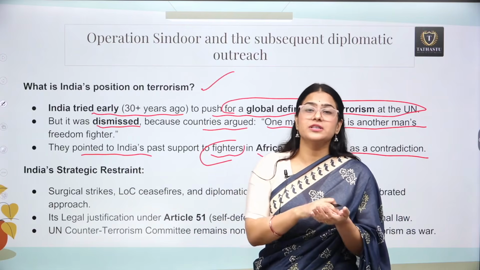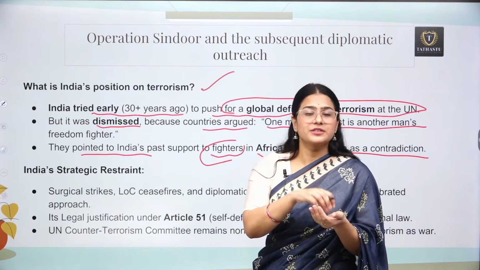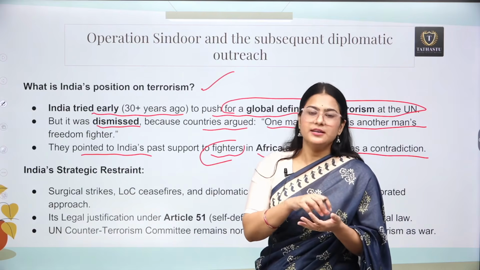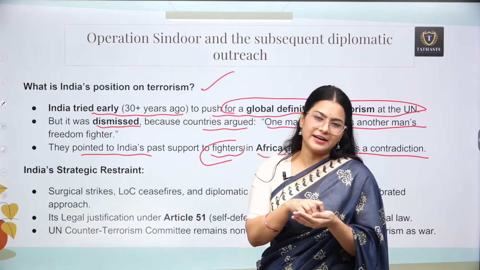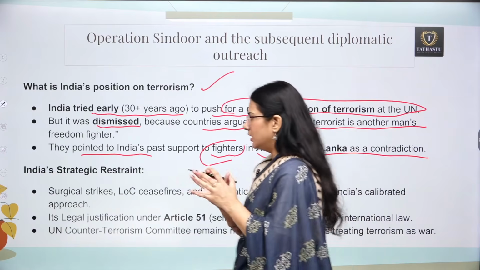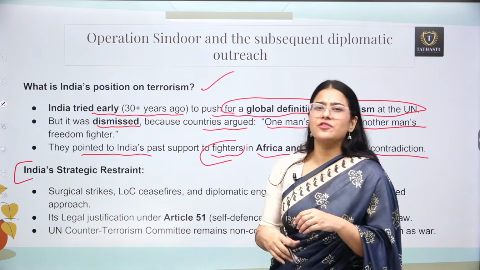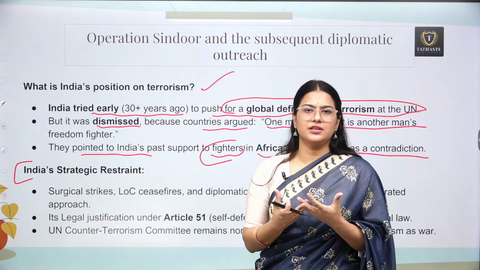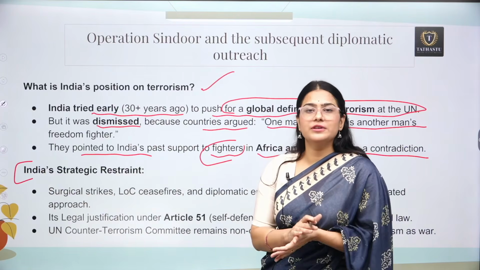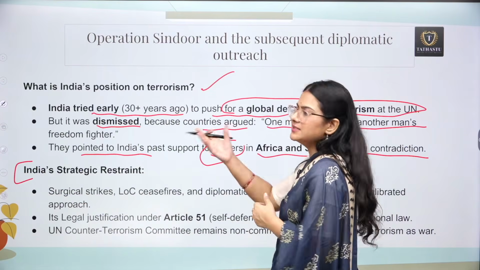Then how can you say that whatever is going on in Kashmir is about terrorism and not freedom fighting? So there is so much vagueness when it comes to the definition of terrorism. That's why even the United Nations doesn't have any definition. India pushed for it, but obviously it was not listened to, it was dismissed.